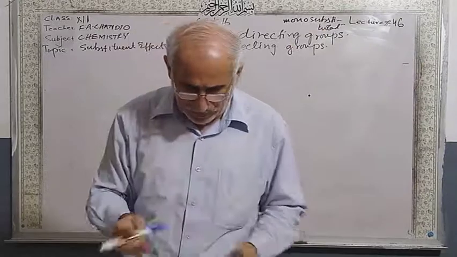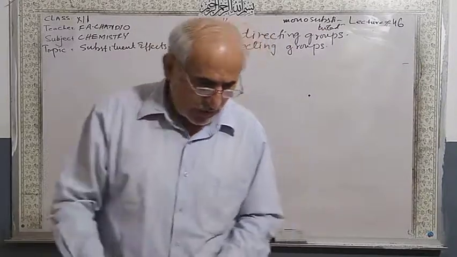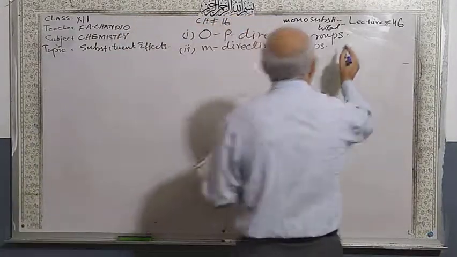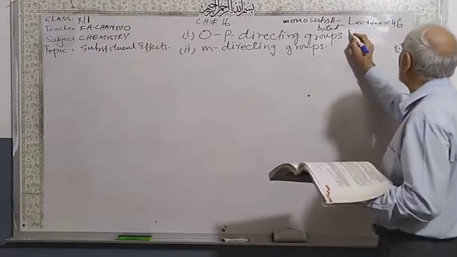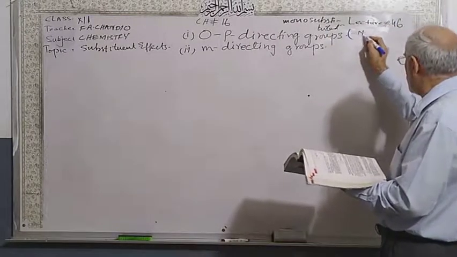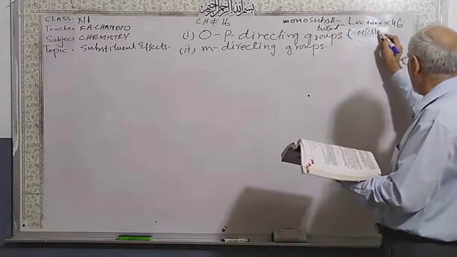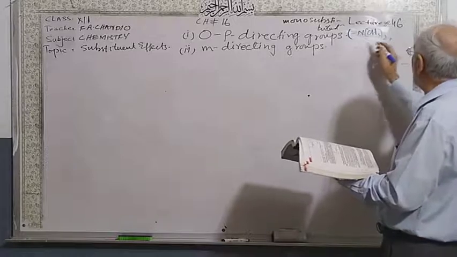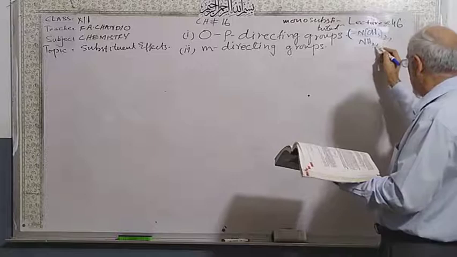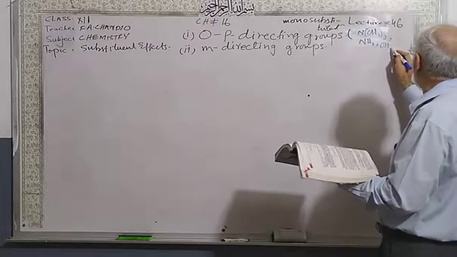So I'm going to write here the groups which are ortho-para directing groups. These are the ortho-para directing groups. This is the tertiary amine. This is the amine. This is the alcohol hydroxyl group.